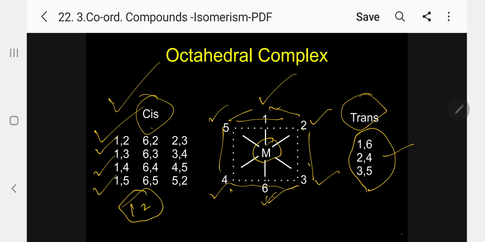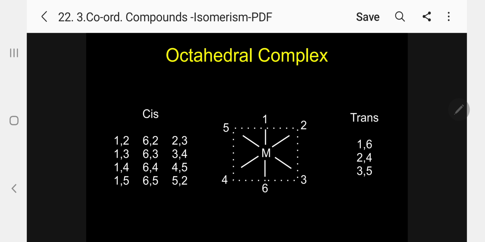What is trans? Kindly follow. What is opposite? 1 and 6 are on opposite sides, so it is trans. 2 and 4 opposite, trans. 3 and 5 opposite, trans. So only 3 possibilities are trans. All other positions are cis. So instead of memorizing 1,2, 1,3, 1,4, etc., just memorize 1,6, 2,4, and 3,5 opposite. So they are trans. Other than these 3, all other positions, if 2 ligands are present, kindly follow.